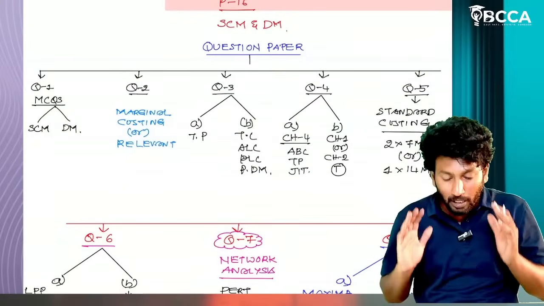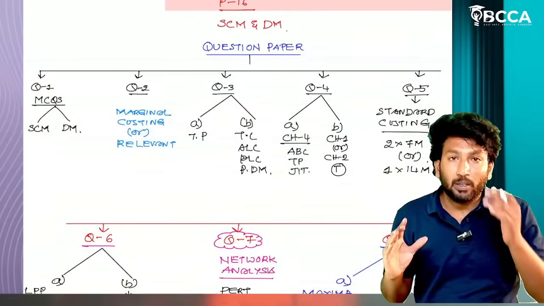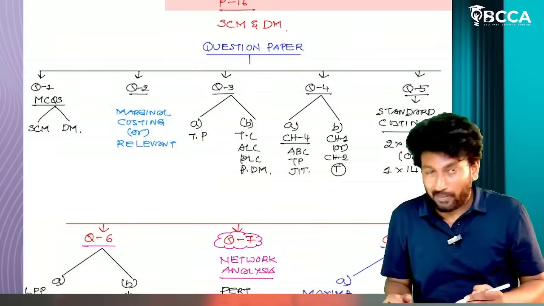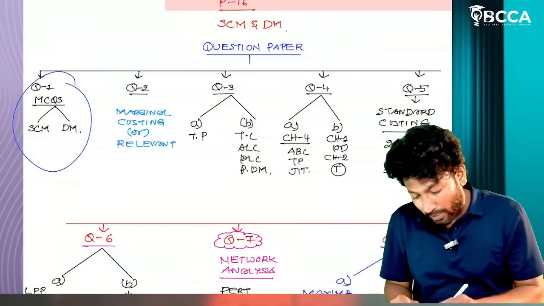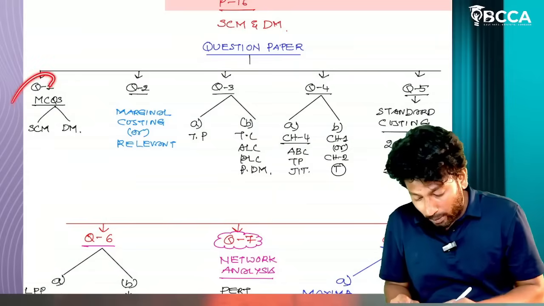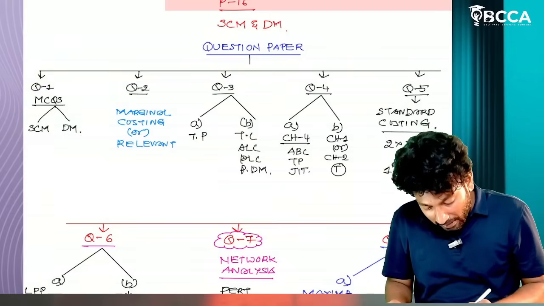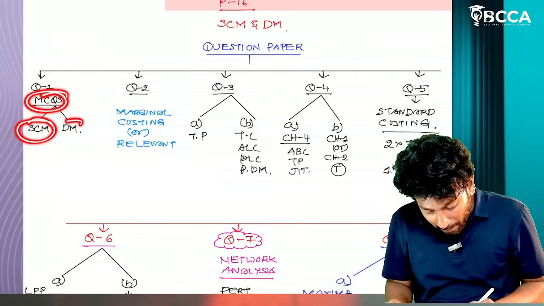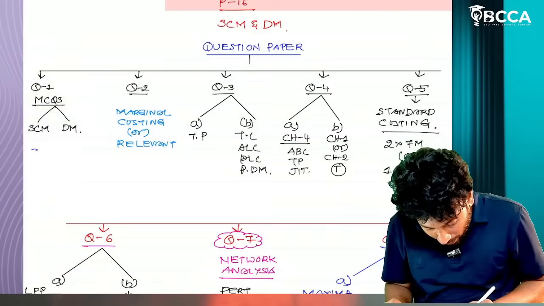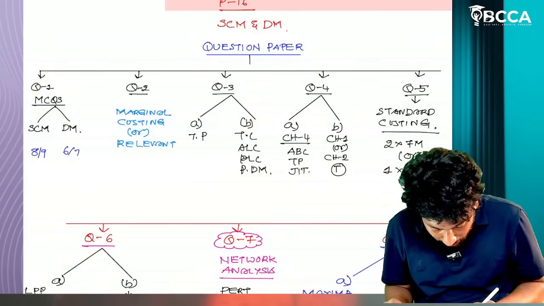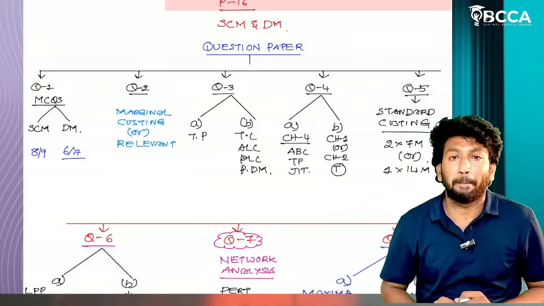Now let us try to understand the question paper pattern. In SCM and DM, as for all subjects, question number 1 is MCQs only. Out of these MCQs, nearly 8 to 9 will be from the SCM part, and 6 or 7 MCQs will be from the DM part.